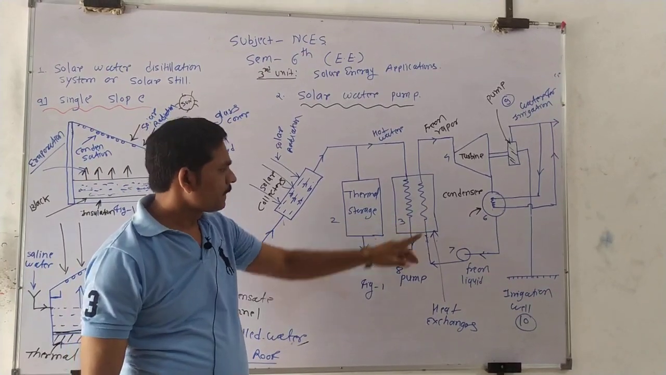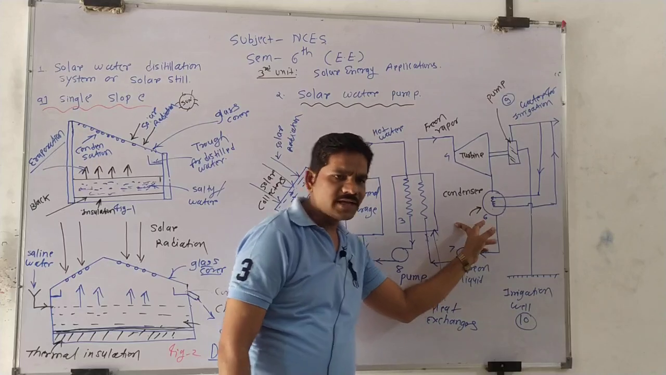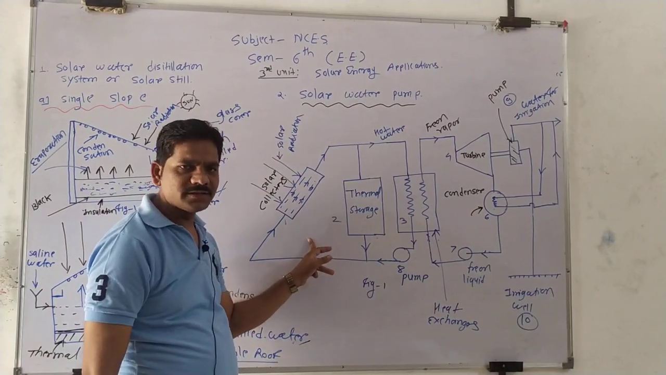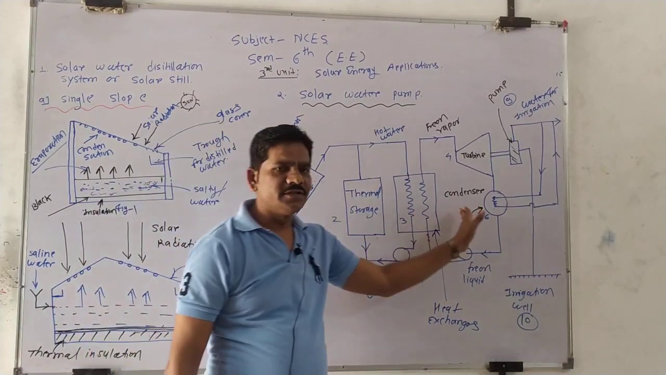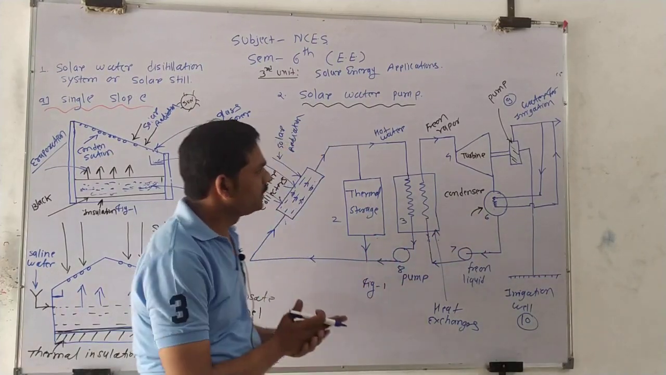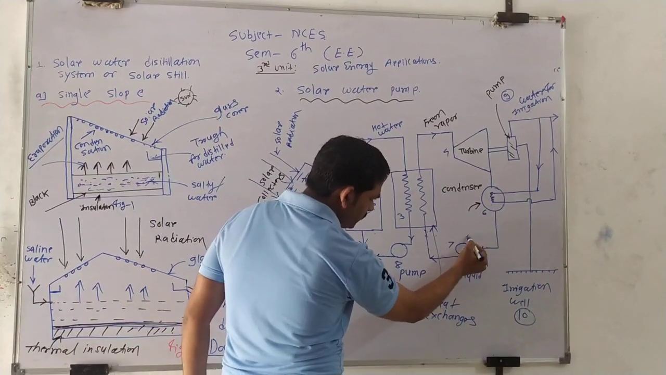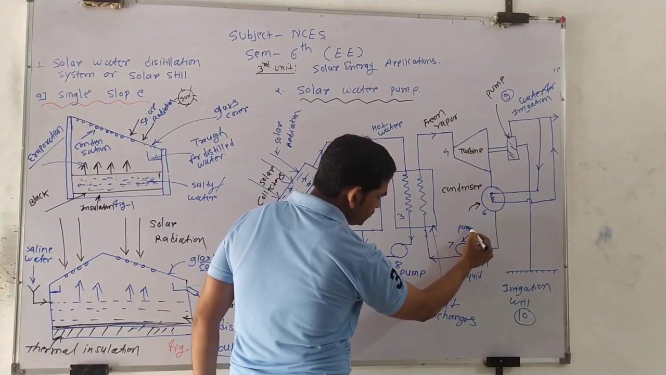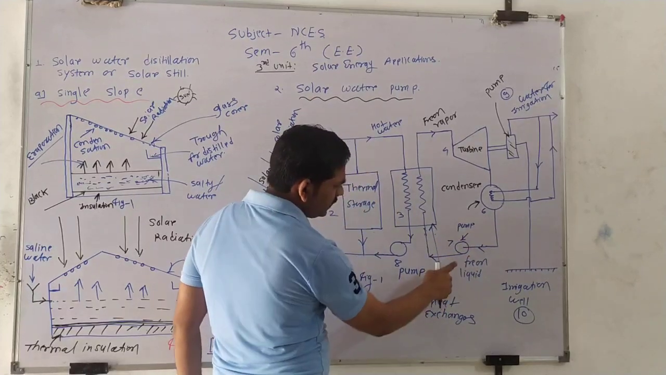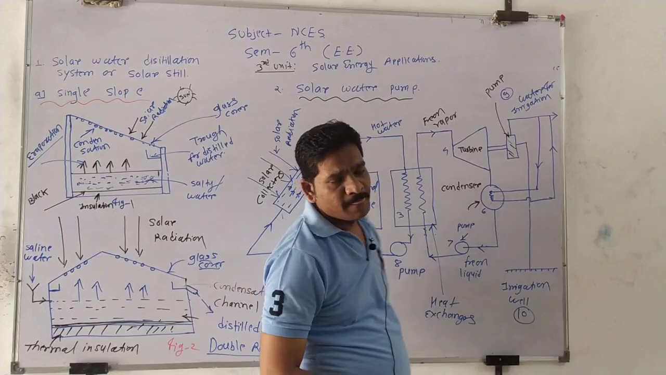At the same time, this is our other, secondary cycle. This is our primary cycle, the primary loop. This is the secondary loop. In the secondary loop, with the help of this small pump, we pump freon liquid.